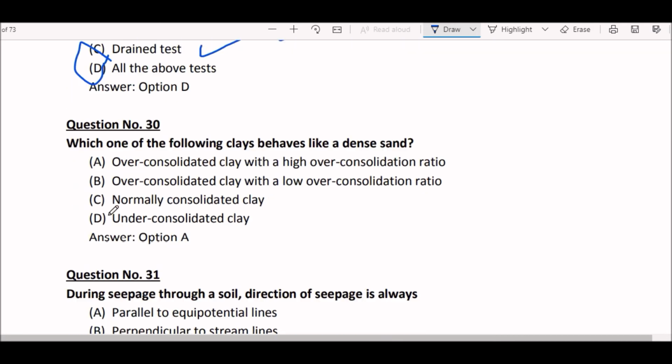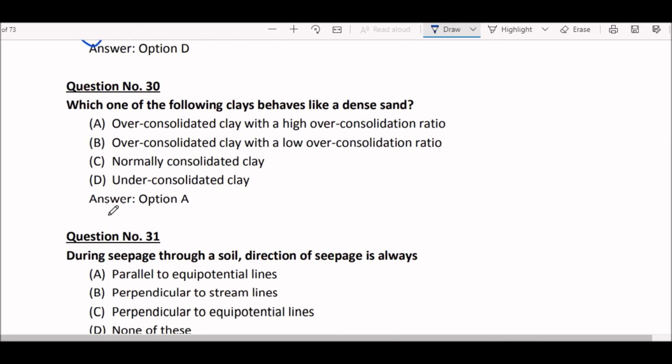Next question. Which one of the following clays behaves like a dense sand? Option A, over-consolidated clay with a high over-consolidation ratio. Option B, over-consolidated clay with a low over-consolidation ratio. Option C, normally consolidated clay. Option D, under-consolidated clay. Right answer is option A, over-consolidated clay with a higher over-consolidation ratio.